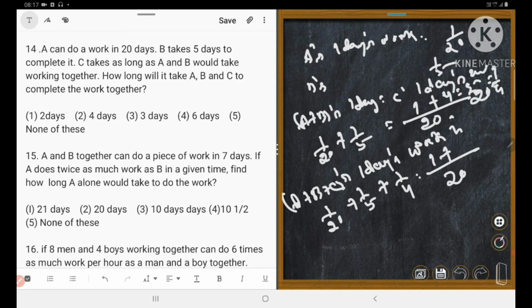Plus 20 divided by 5 is equal to 4, 4 into 1 is 4. Plus 20 divided by 4 is equal to 5, 5 into 1 is 5. Total 1 plus 4 plus 5 is 10. 10 upon 20, that is 1 half part, means 2 days.